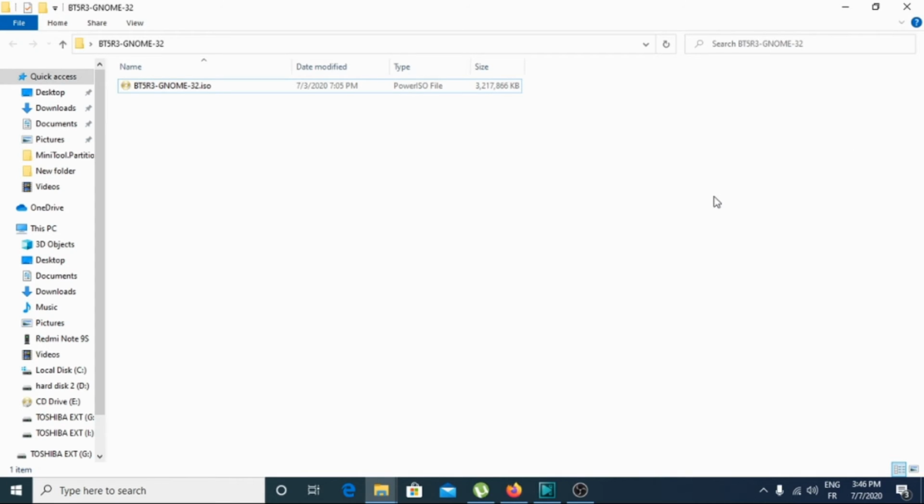So after the installation is complete, all you have to do is to remove your USB stick if you are using a USB stick, or remove your DVD if you are using a DVD for installation of BackTrack, and reboot your computer. If you have only one operating system installed in your computer, the BackTrack operating system will boot automatically.